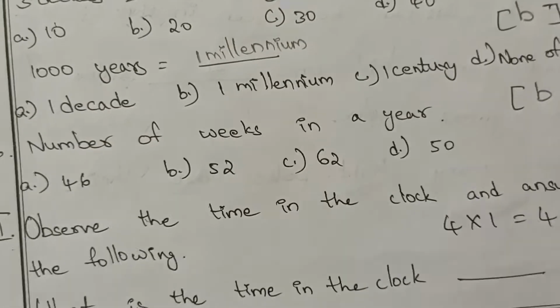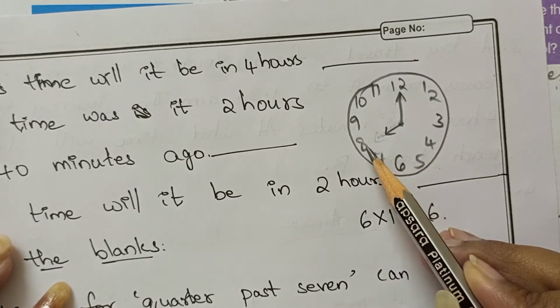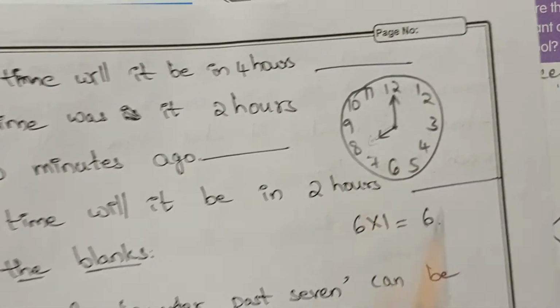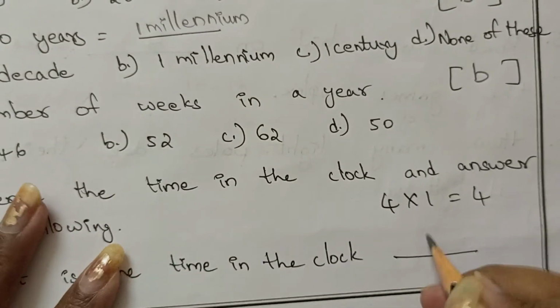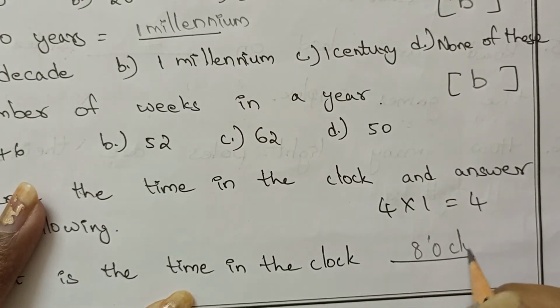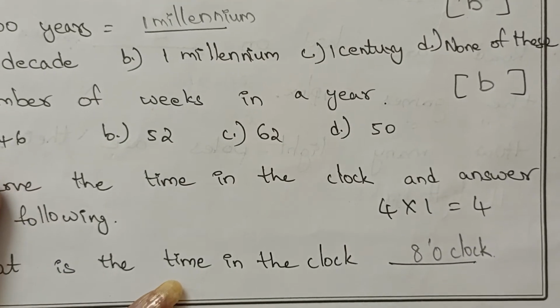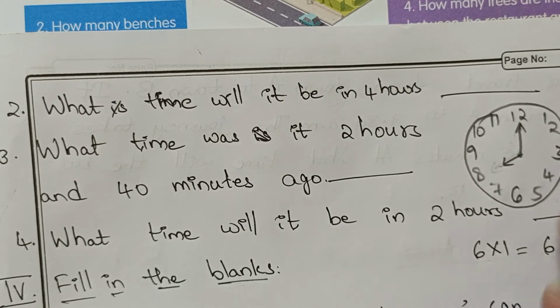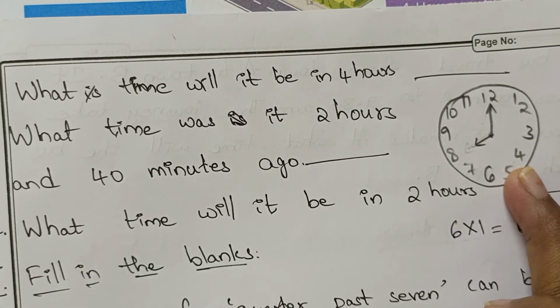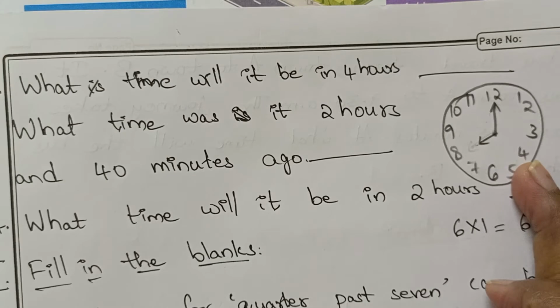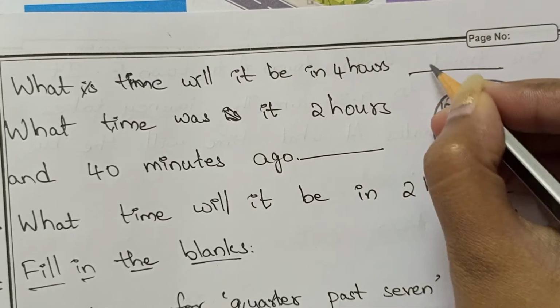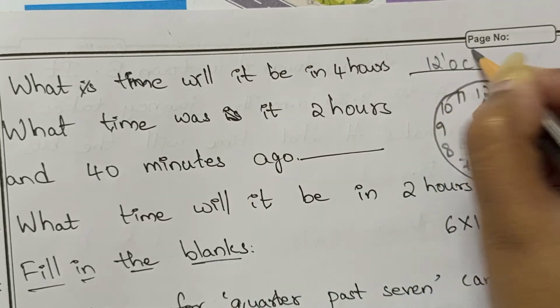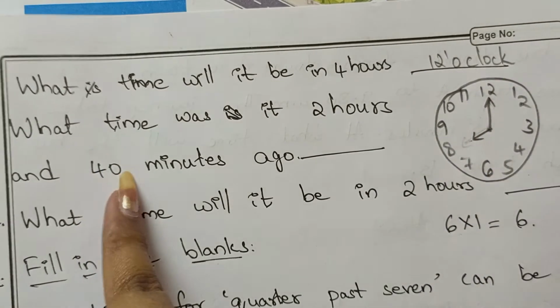Observe the time in the clock and answer the following. What is the time in the clock? See here, there is a clock. What is the time the clock is showing here? 8 o'clock. So we have to write here 8 o'clock, not 8 hours. Now next blank. What time will it be in 4 hours? Now the time is 8 o'clock. After 4 hours means it's 12 o'clock.